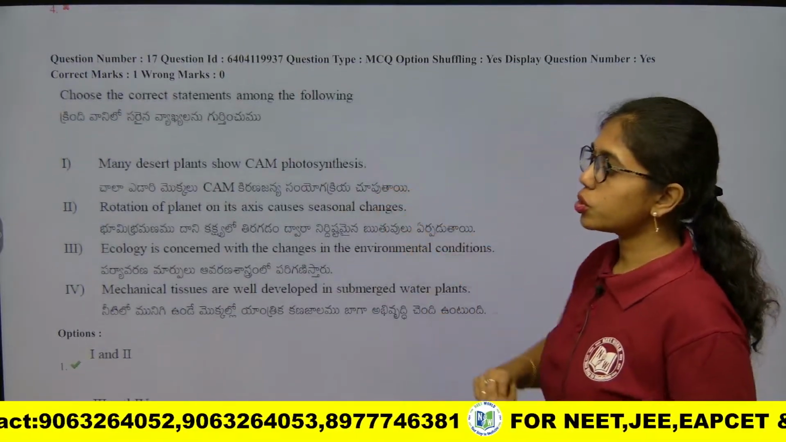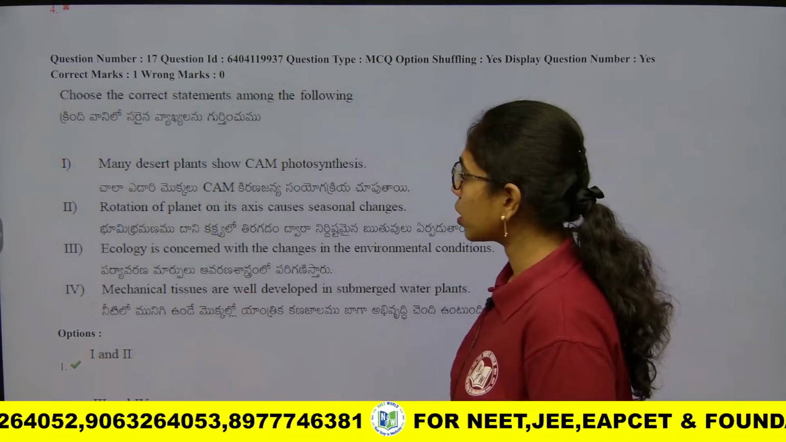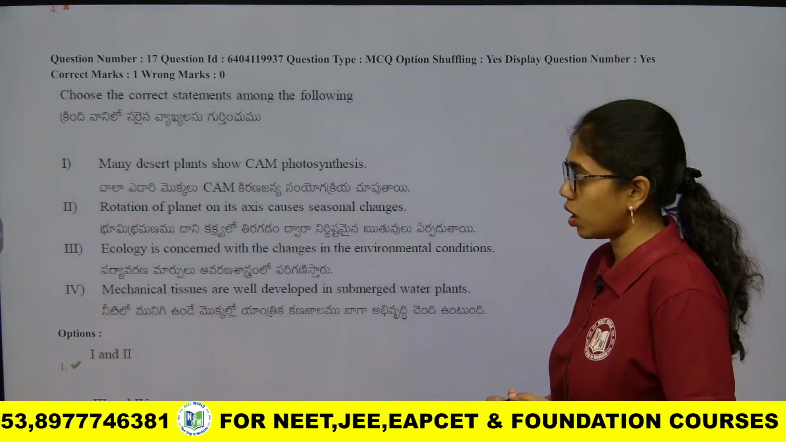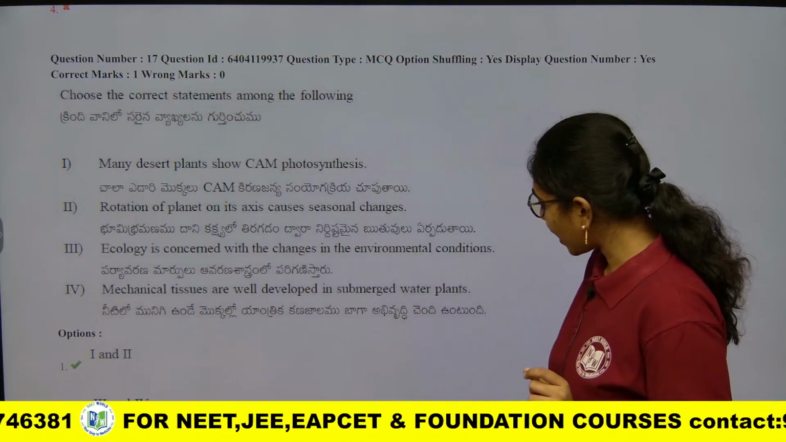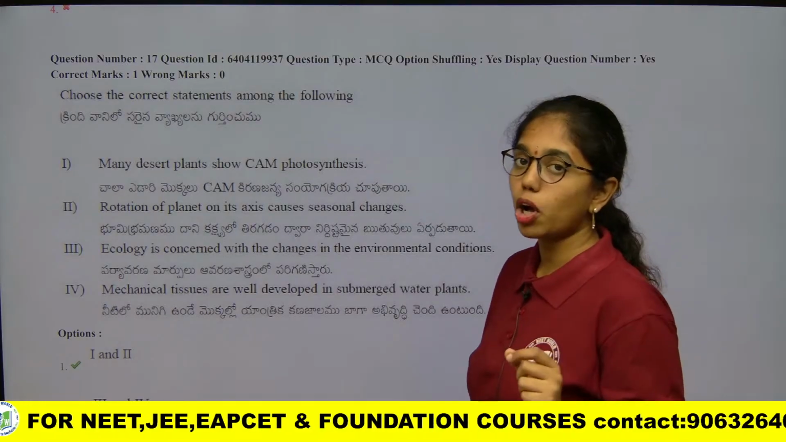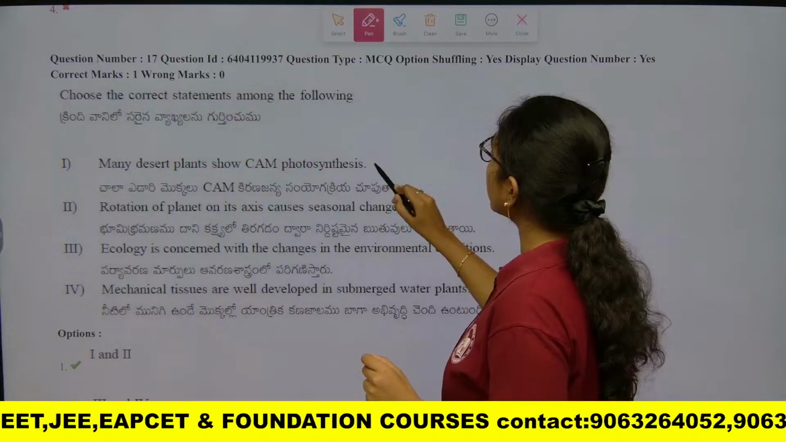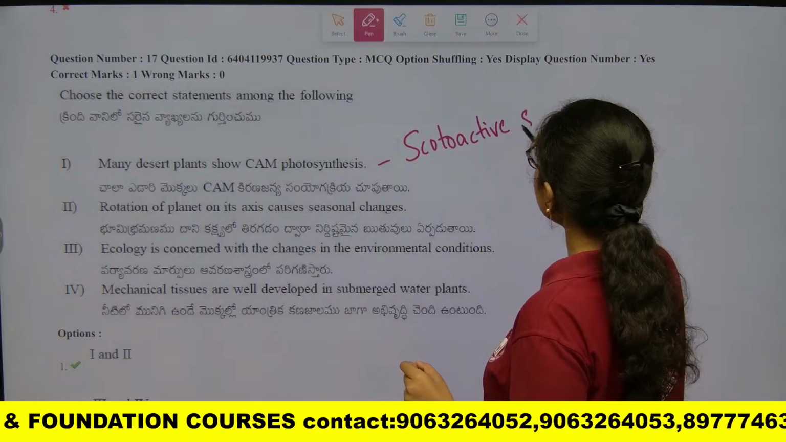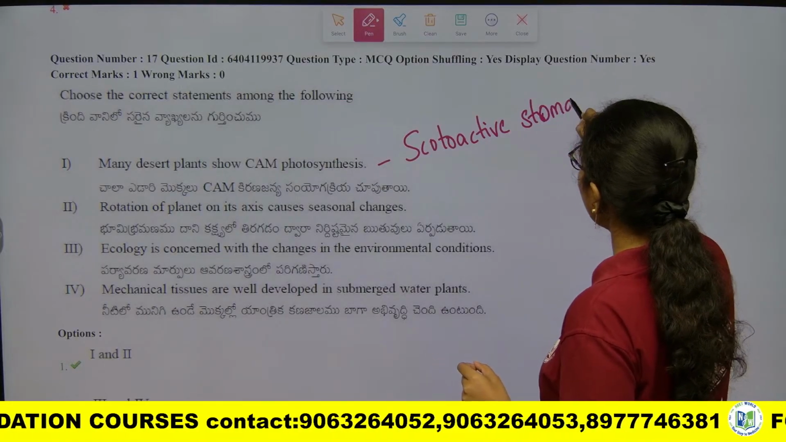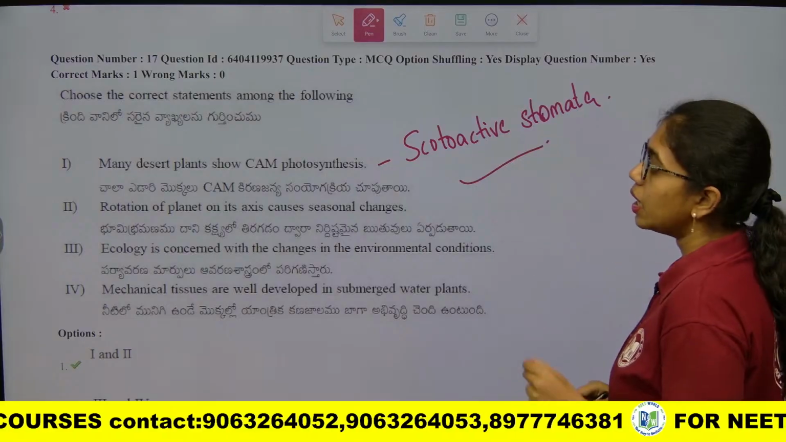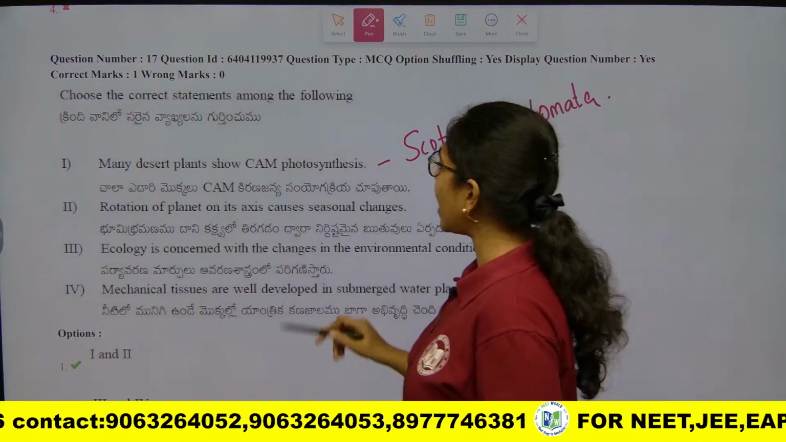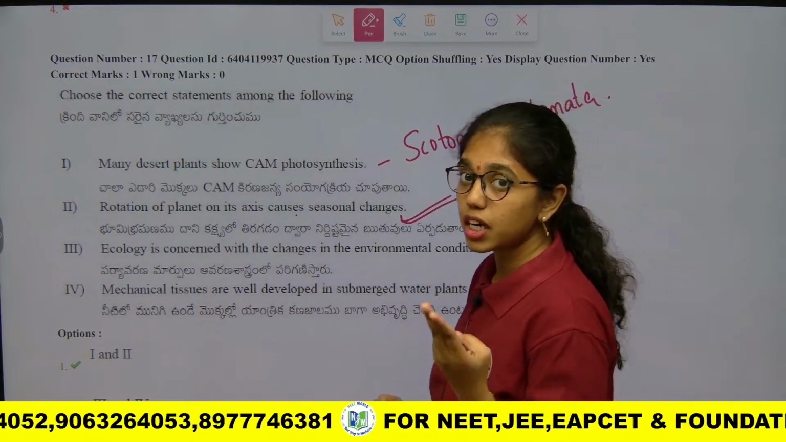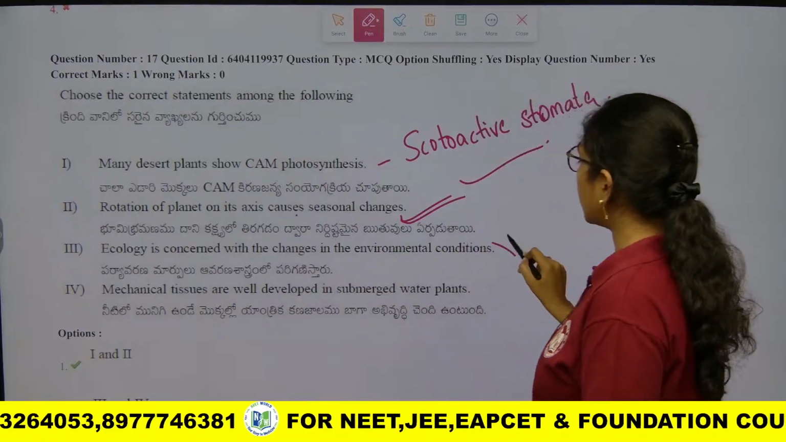Next, choose the correct statement among the following. This is from photosynthesis of higher plants from plant physiology. Many desert plants will show CAM cycle, crassulacean acid metabolism, where they have scotoactive stomata, where stomata opens during night time. This is correct. Next, rotation of the plant in the axis will cause seasonal changes. That is correct statement. Ecology is concerned with changes in the environmental conditions. Wrong.